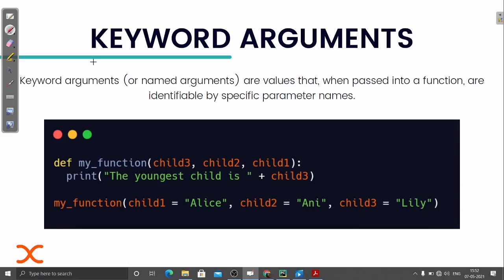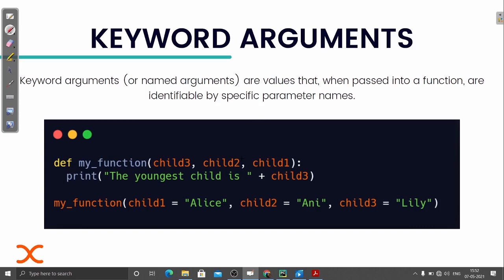Next we have keyword arguments. As the name suggests, it simply means that while calling the function, we pass the argument by assigning it to a variable.